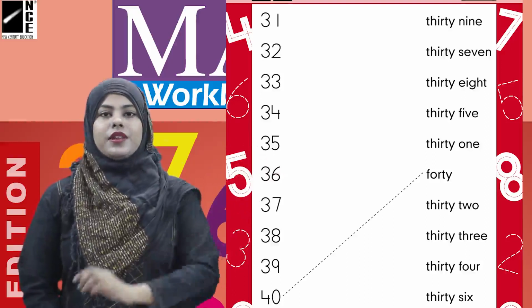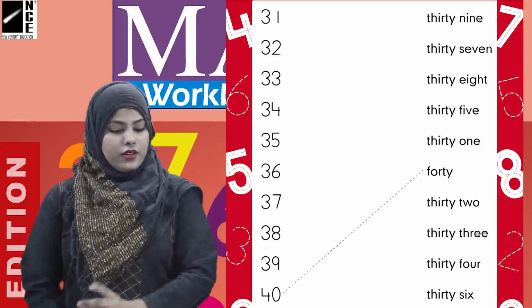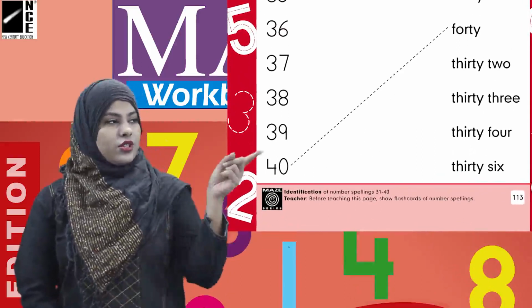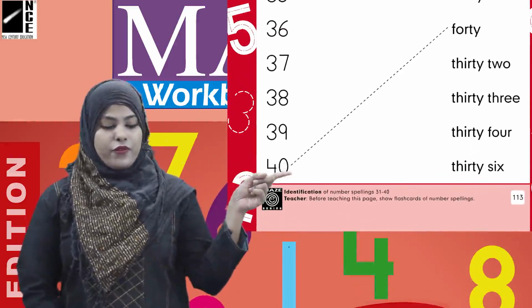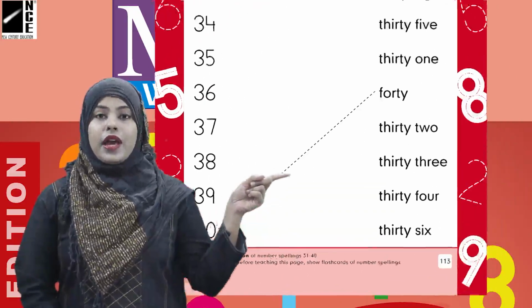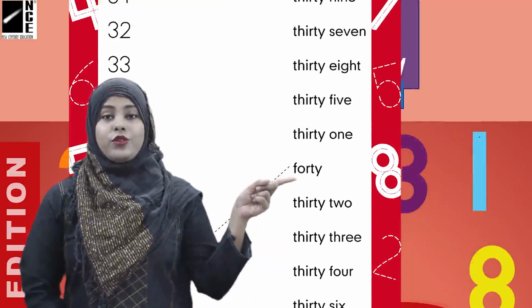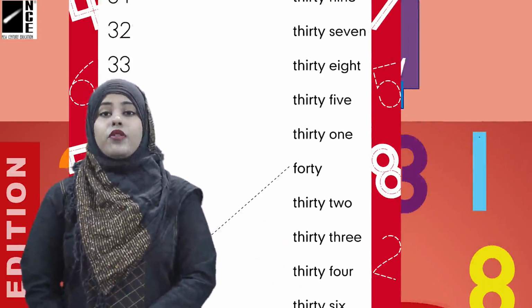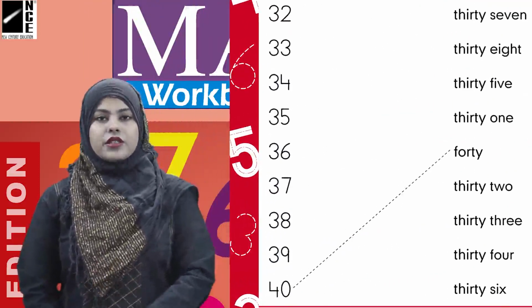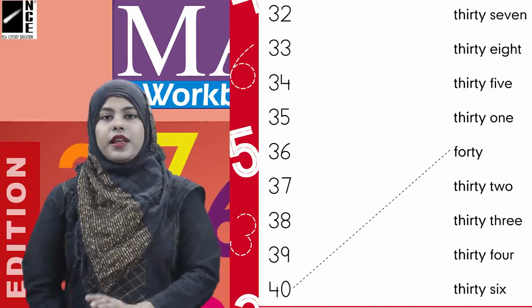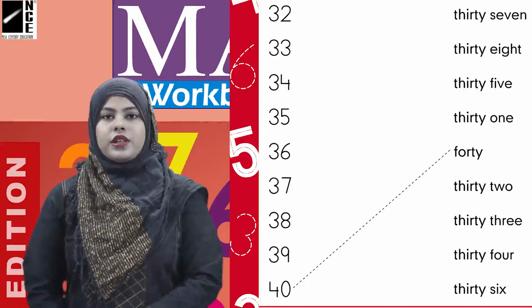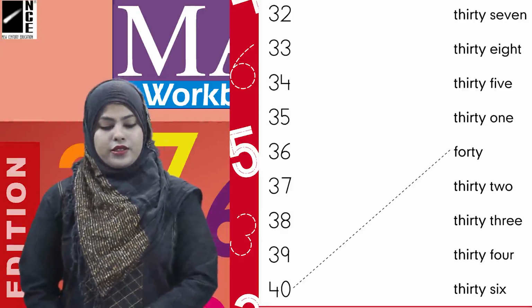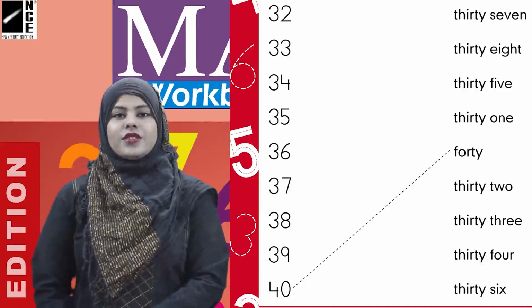We are going to match the number with the same spelling and one is done for us, which is over here. Number 40 is matched with the spelling of 40 because we are doing the same work in this page. So with the help of a pencil we are going to trace this line and same like this we are going to match the other numbers with the same spellings. This page is done. This was so easy.